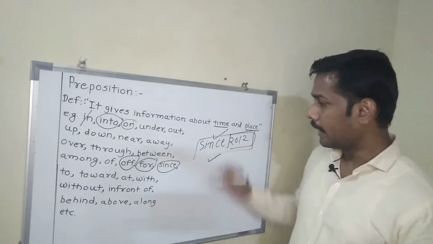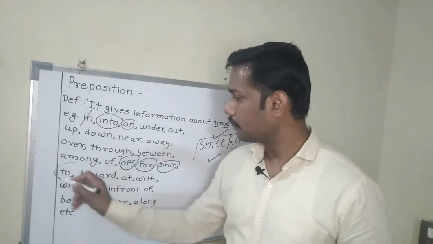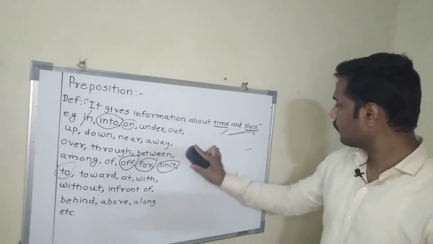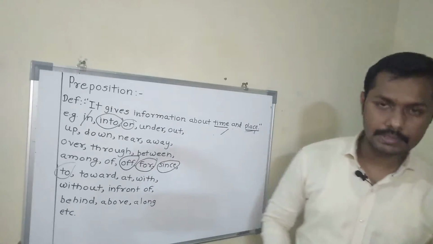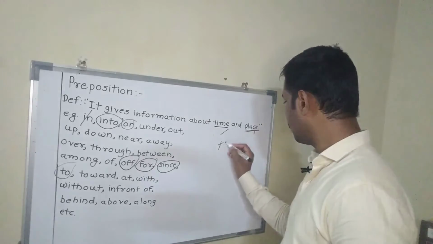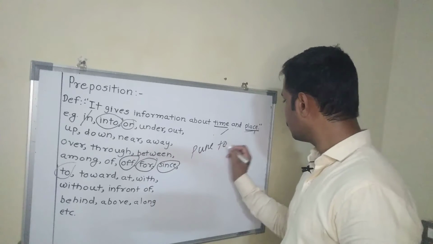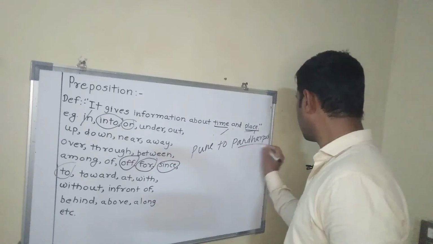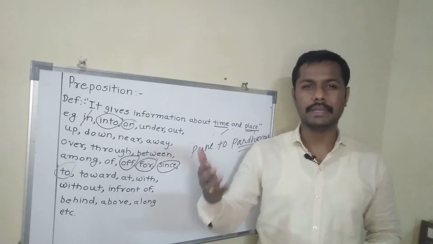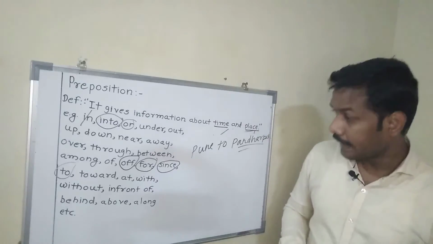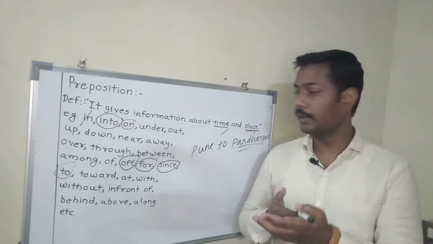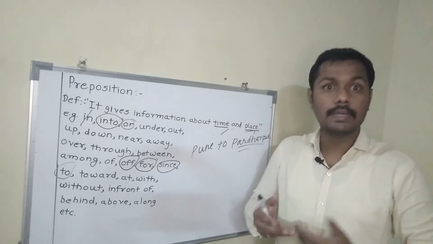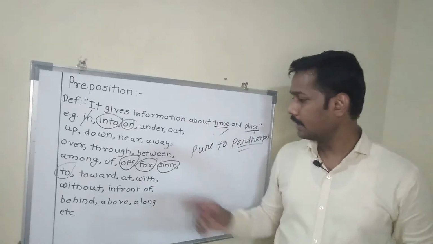After this the next one is to. What is to? To is, you can say, direction. Pune to Pandharpur. Pune to Mumbai, the direction. After that, toward is like in that direction. They were going toward the city, or you can use towards as well. He goes towards the city.